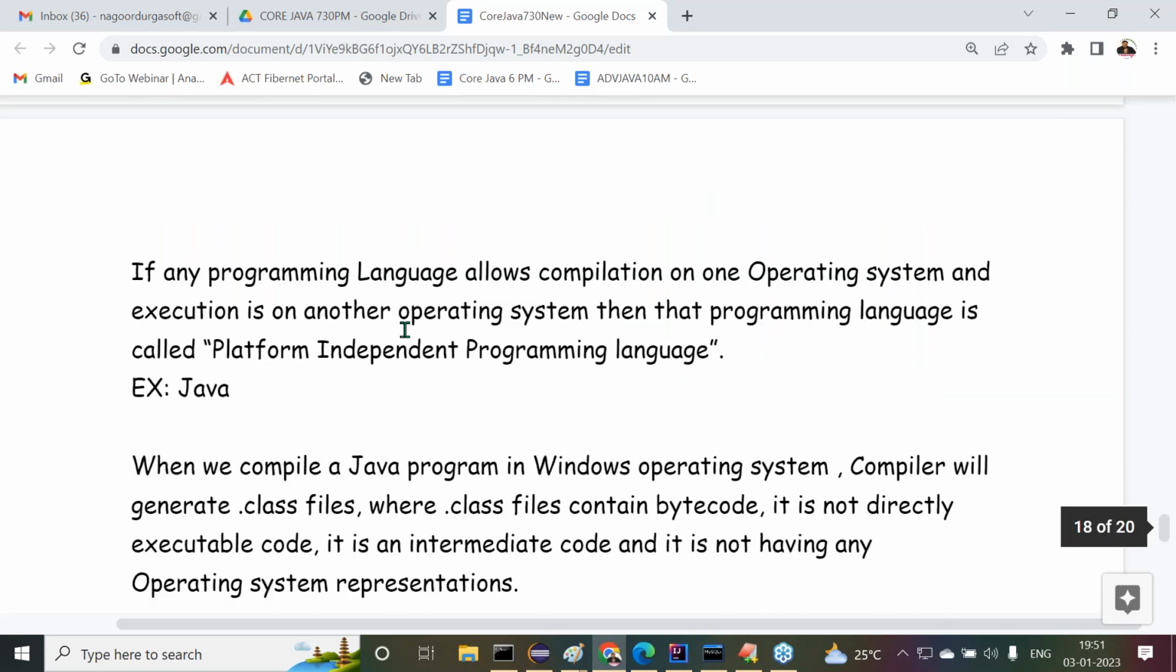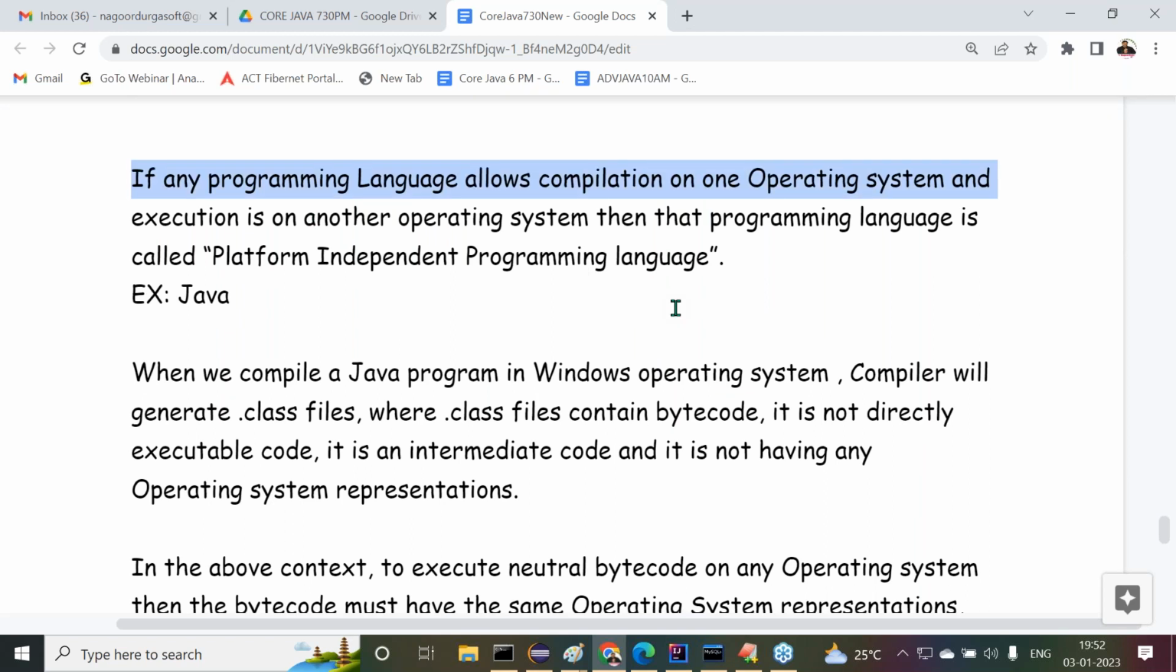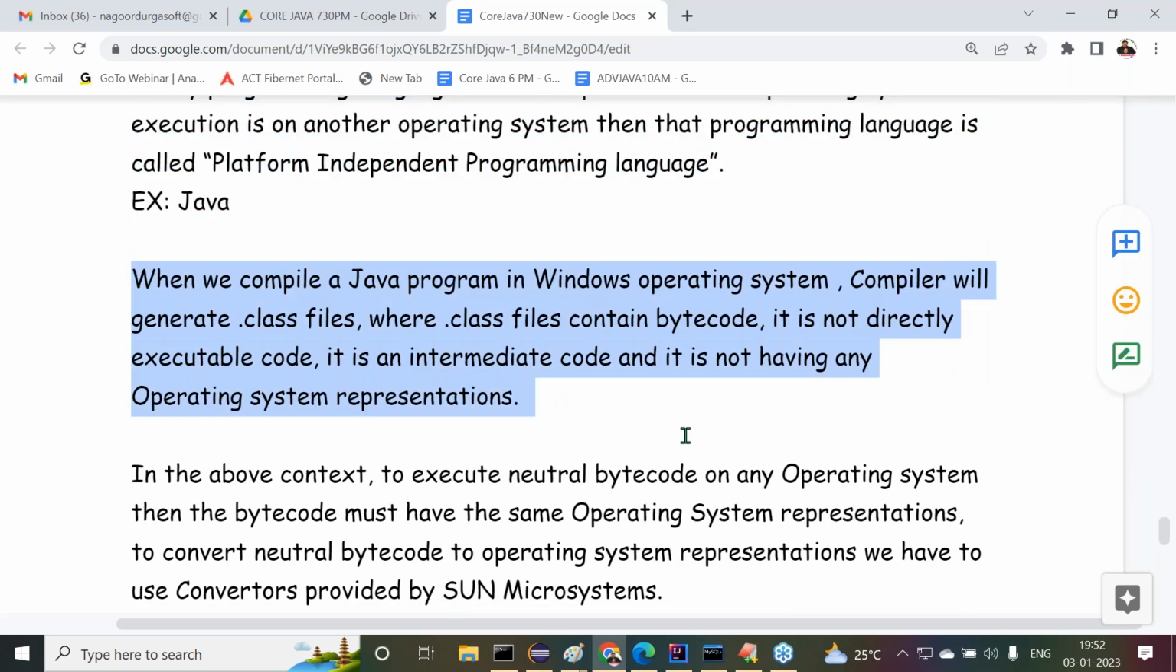Next, what is a platform independent programming language? If any programming language allows compilation on one operating system and execution on another operating system, then the programming language is called a platform independent programming language. When we compile a Java program on the Windows operating system, what will the compiler generate? A .class file. Please remember this: in C and C++, .exe; in the case of Java, .class file.